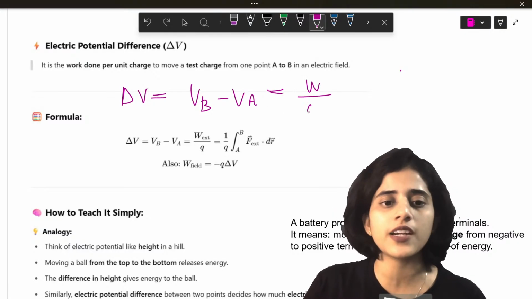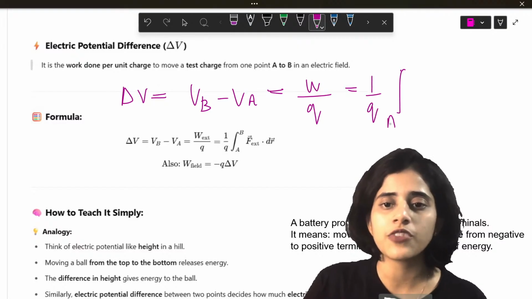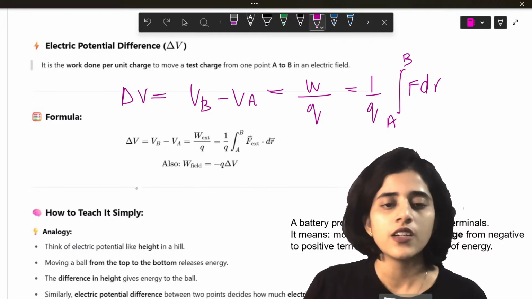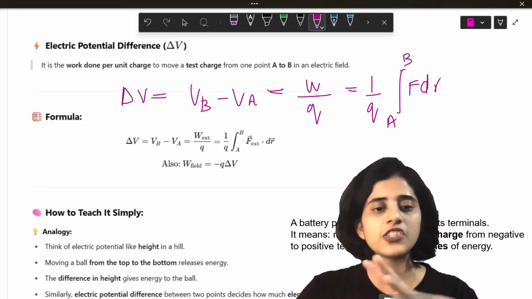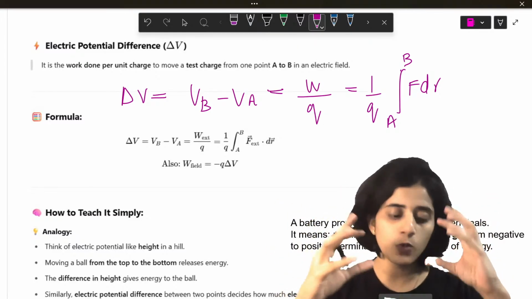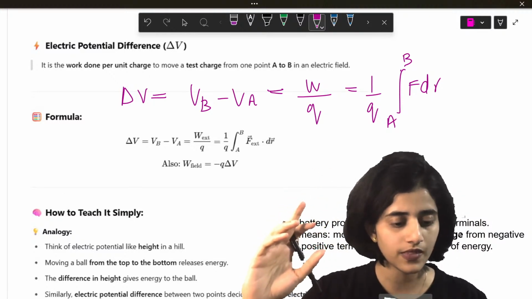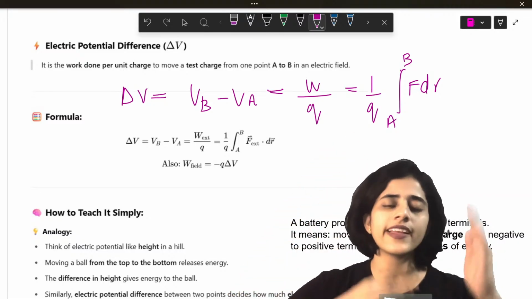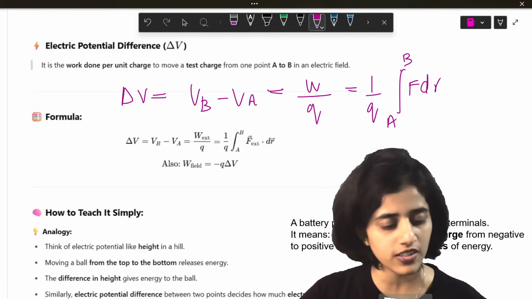So this is going to be equal to, we already know it is work done by Q. Again, I take Q outside, 1 by Q, from A to B, F into dr. So work done will be Q delta V. Think of electric potential like a hill. You are moving a ball from the top to the bottom. The difference in height gives you the energy of the ball. The electric potential difference between 2 points just tells you how much energy is lost or gained.